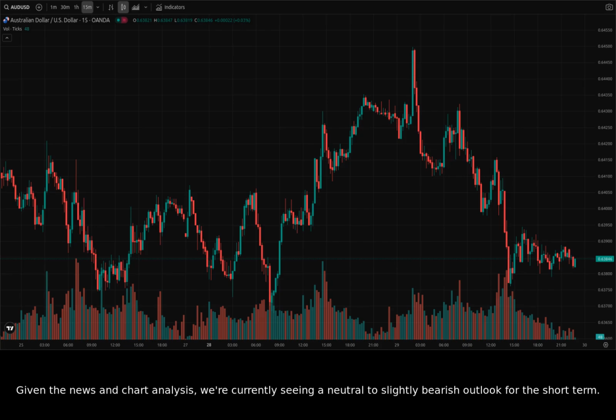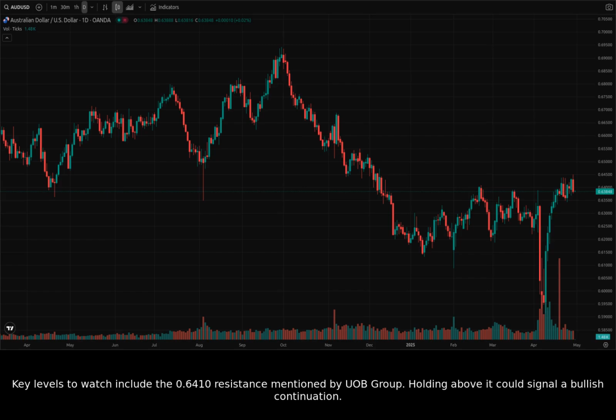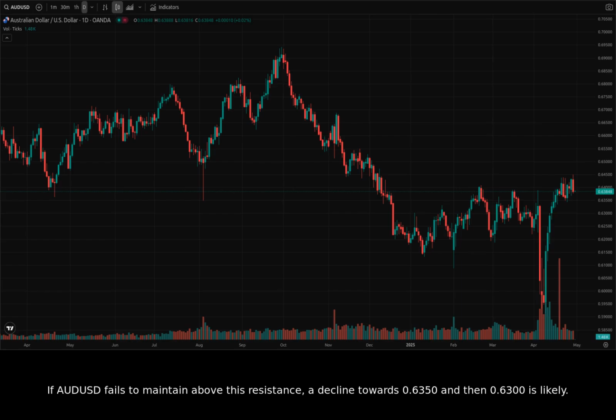Given the news and chart analysis, we're currently seeing a neutral to slightly bearish outlook for the short term. Key levels to watch include the 0.6410 resistance mentioned by UB Group. Holding above it could signal a bullish continuation. If AUDUSD fails to maintain above this resistance, a decline towards 0.6350 and then